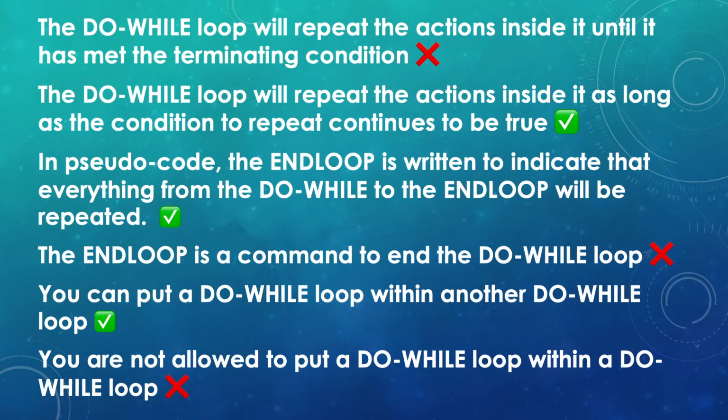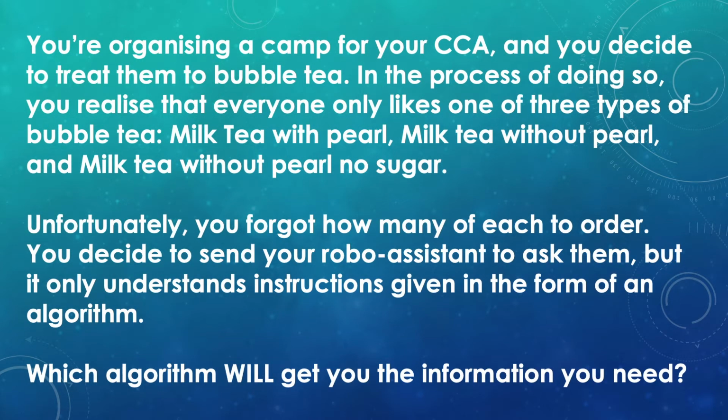And so this brings us to the next question, which is: you're organizing a camp for your CCA, you decide to treat them to bubble tea, and in the process of doing so, you realize everyone only likes one of 3 types of bubble tea. So, what is the right answer? Now, let's look at the algorithm for the correct answer, shall we?